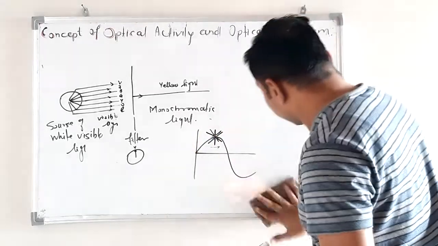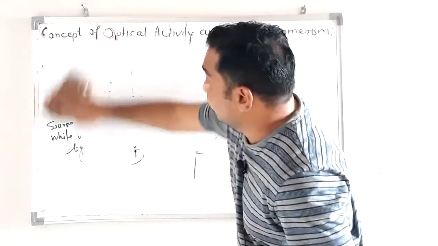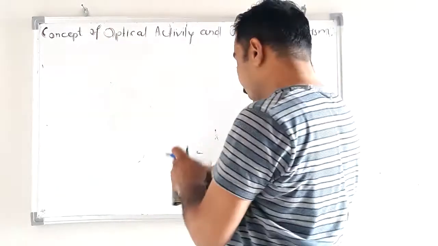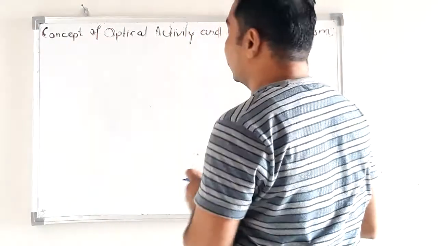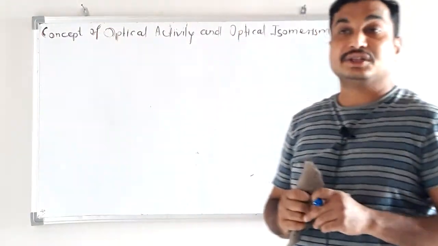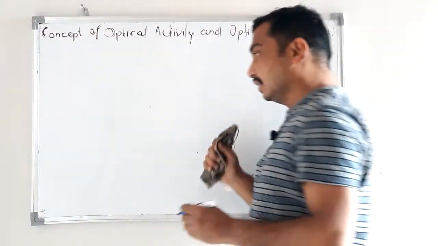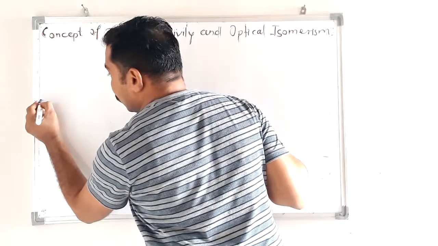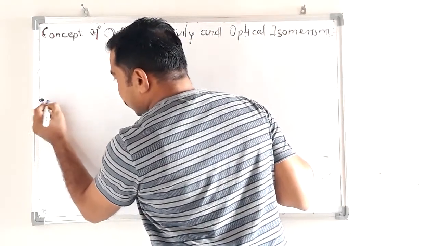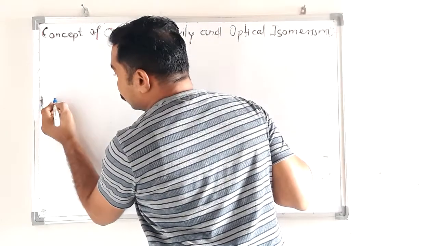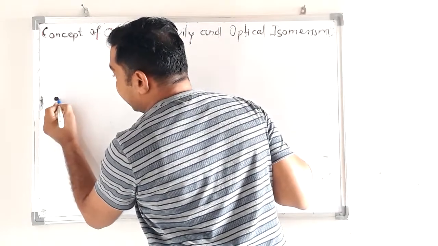Now I will explain again. Do you understand monochromatic light? Monochromatic light is light containing a single wavelength or single color. There are various sources of monochromatic light. Suppose this point is a source of monochromatic light.